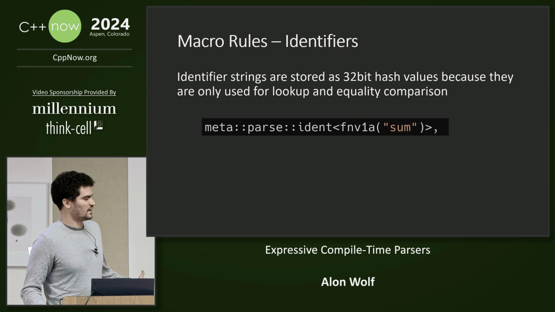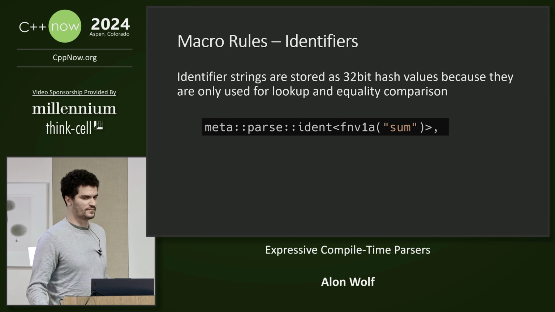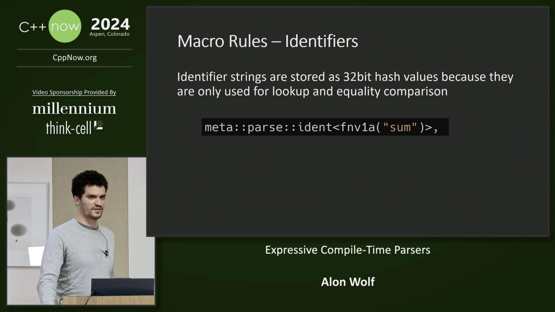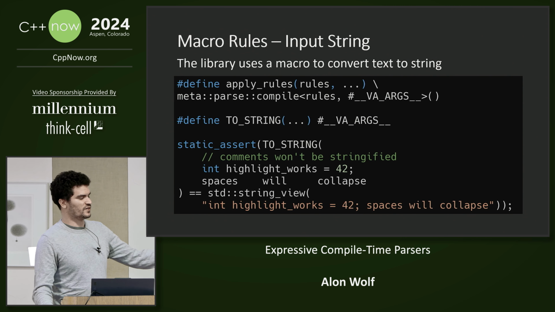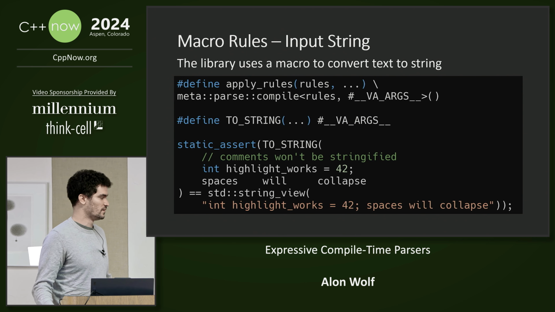So the library calculates a 32-bit hash value of this string identifier because it is easier and more efficient to pass around a single 32-bit hash value than a variable size string. And then, when we call apply rules, it passes the name of the rule, and it also converts the text into a string literal by using a preprocessor macro.